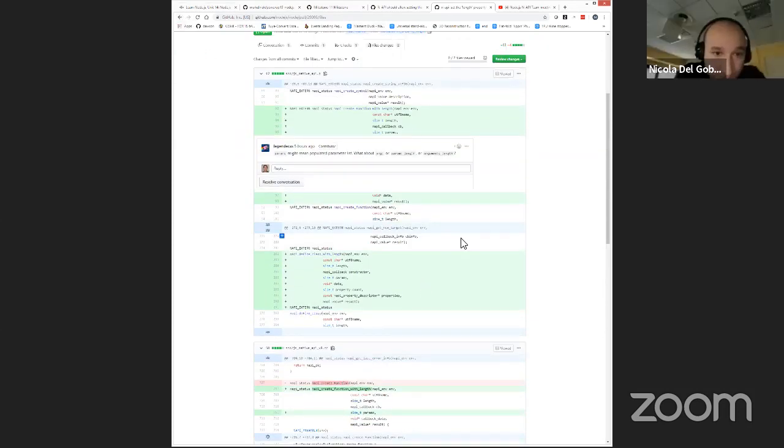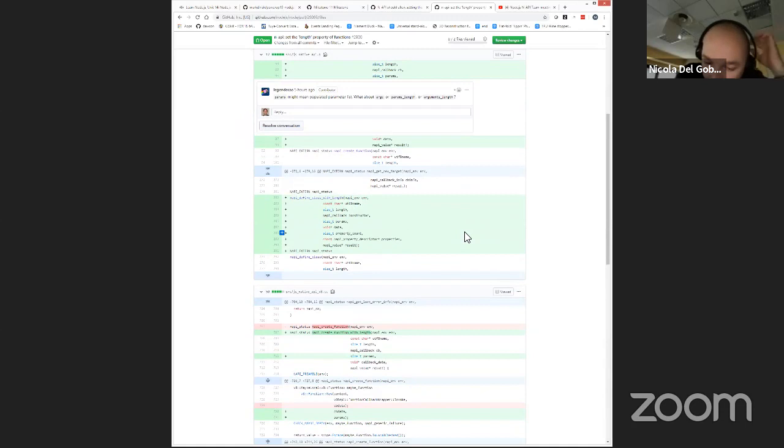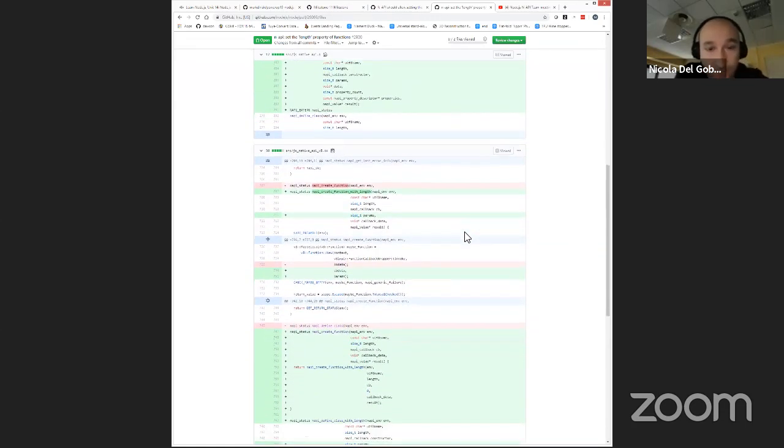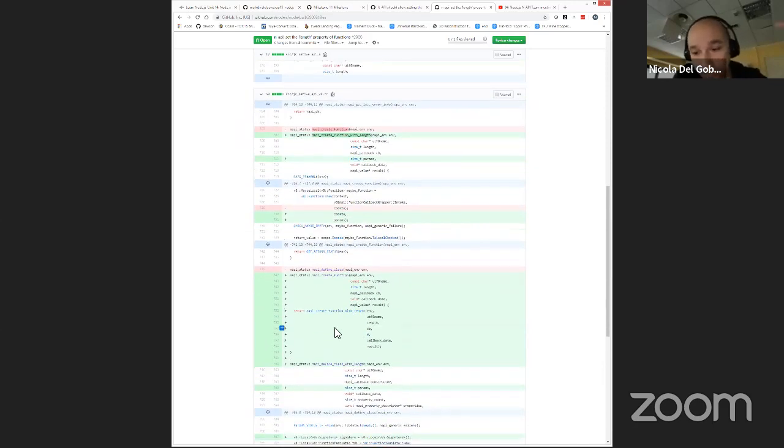The approach is that we continue to maintain the N-API define class and N-API create function, and that will become a special case of N-API create function with length and N-API define class with length.